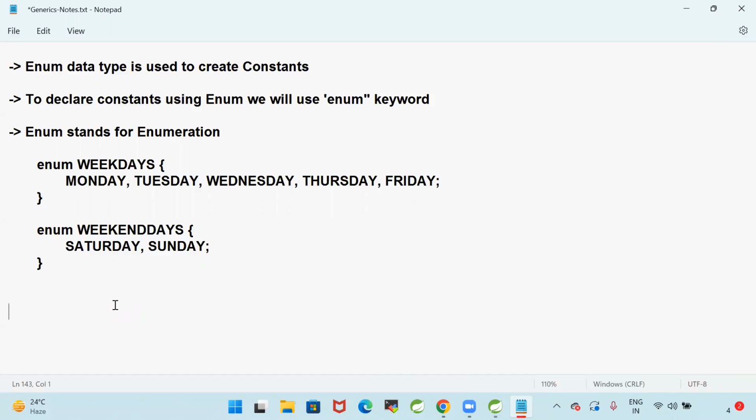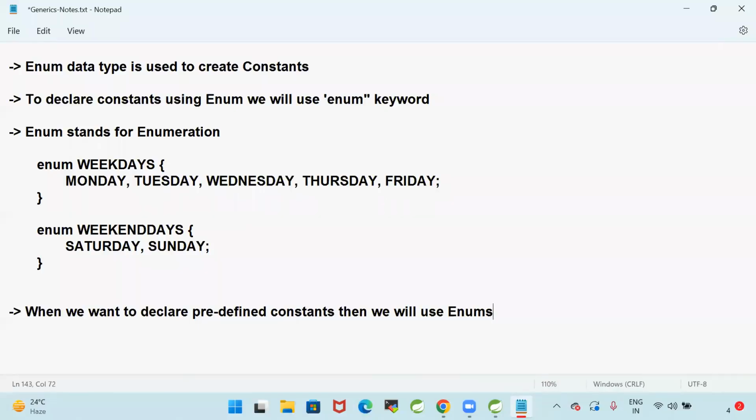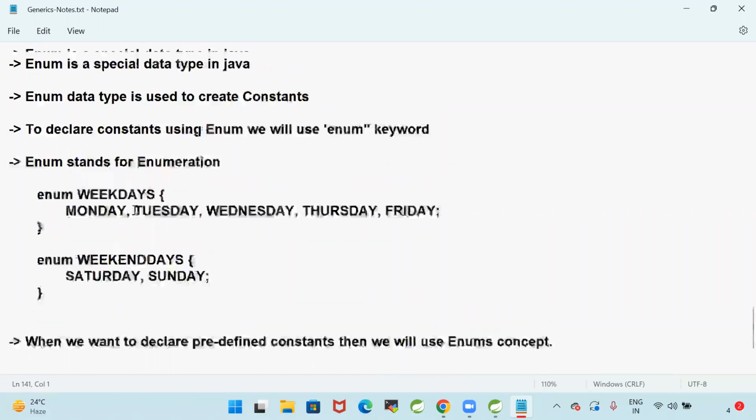Weekdays are not going to change. Weekends are not going to change. Month names are not going to change.